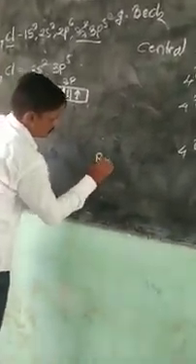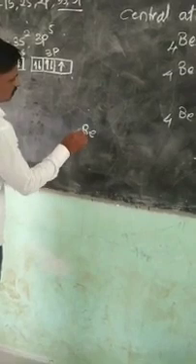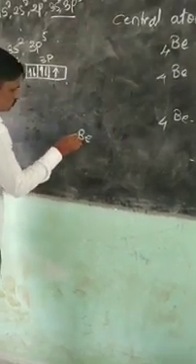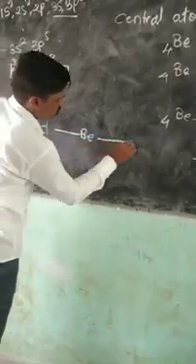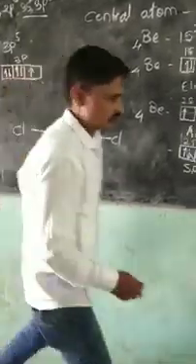Beryllium is there, with 2 chlorine atoms, one from this side, one from that side.